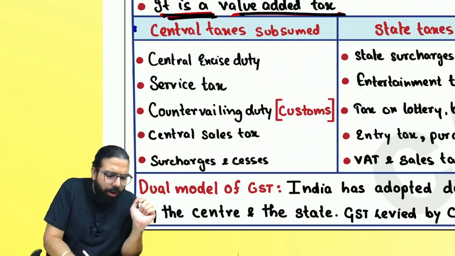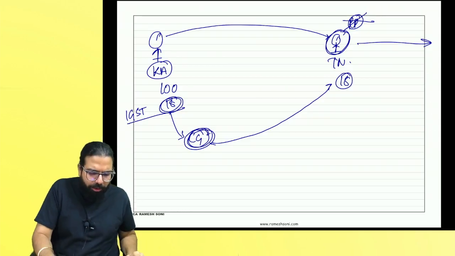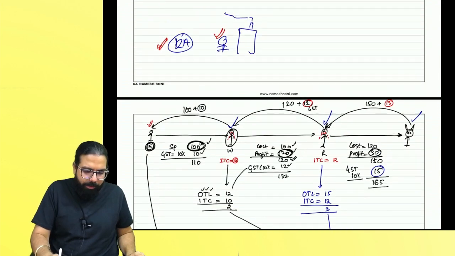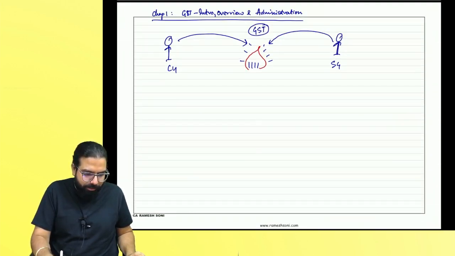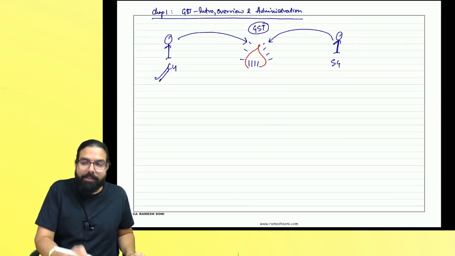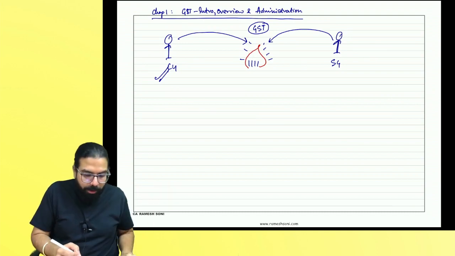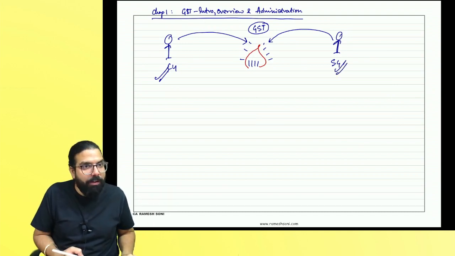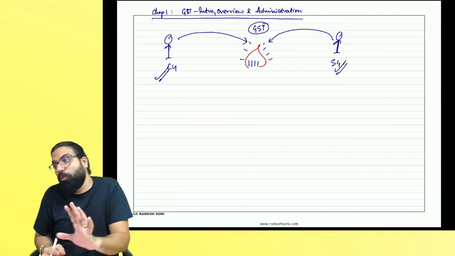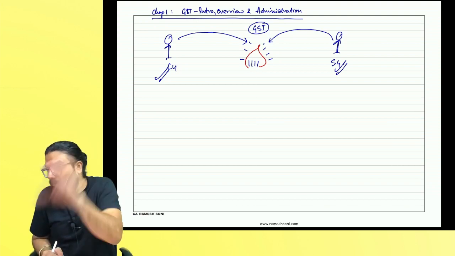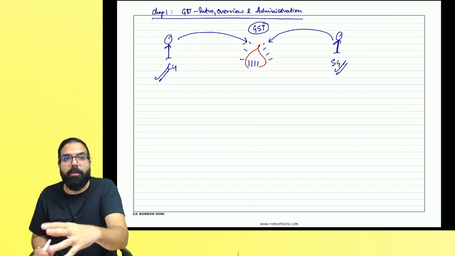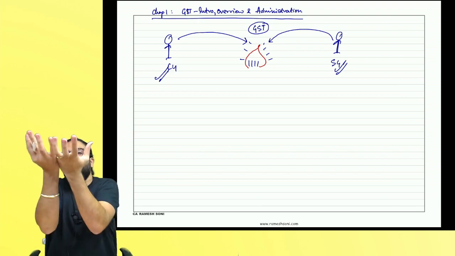Okay. Because of the coming of GST, I told you, no, hey, you remember my drawing? Swaha drawing. Swaha. Where is Swaha? Which are the taxes the central government did Swaha? Which are the taxes the state government did Swaha? Which are the taxes they both did not do Swaha? Swaha means subsumed. Subsumed, and what came up was GST.